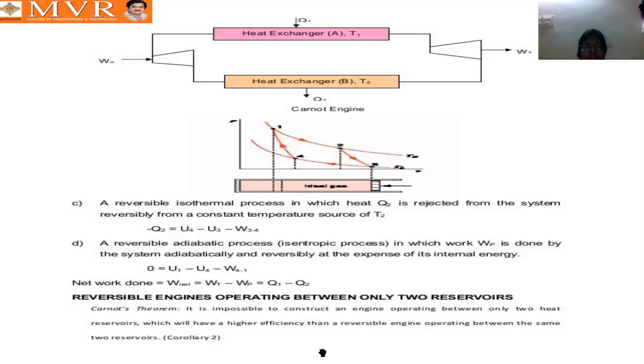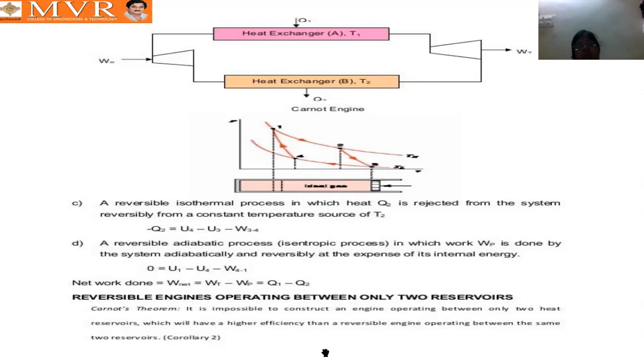Carnot's theorem: it is impossible to construct an engine operating between only two heat reservoirs which will have higher efficiency than a reversible engine operating between the same two reservoirs. Actually, what we know is that with one sink and one source, only one engine we can run. But in Carnot's theorem, we can run two engines at a time using only one sink and one source, and ask whether it will have higher efficiency than a reversible engine.